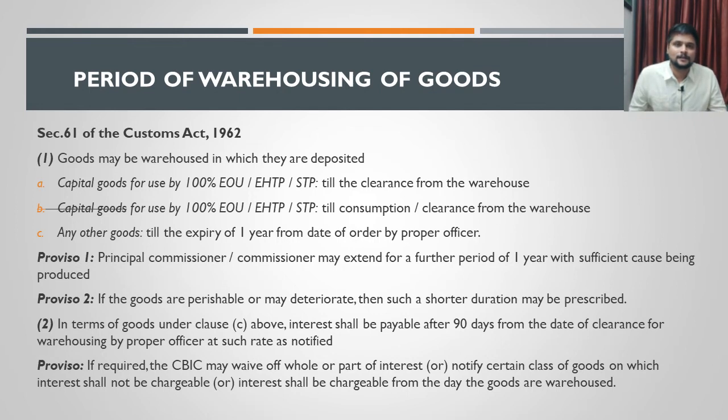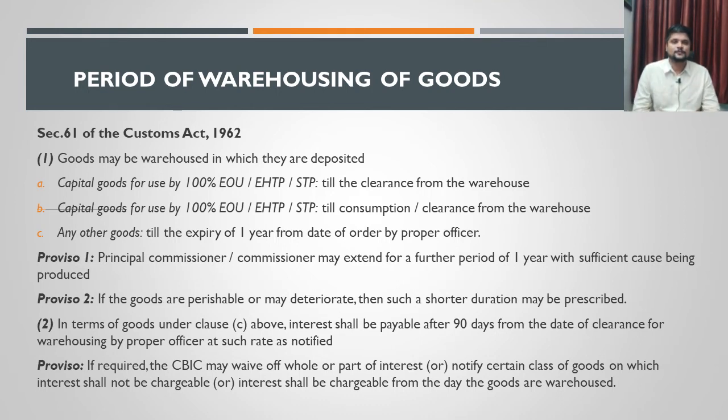And there is another proviso under subsection 2. That proviso says, which we have already discussed before, that CBIC is empowered to waive off any part of the interest or even the whole interest for certain category of persons if there is sufficient cause.